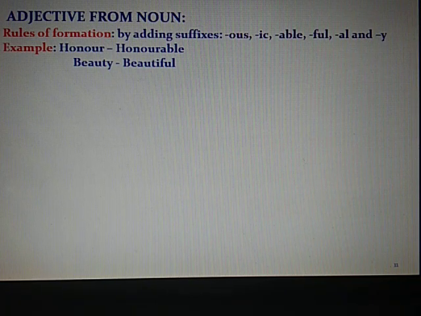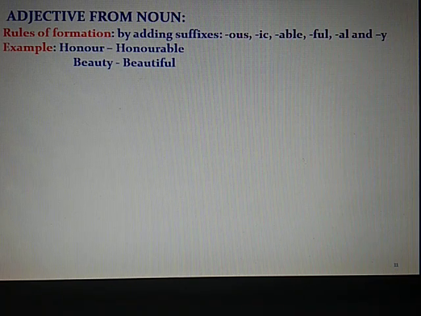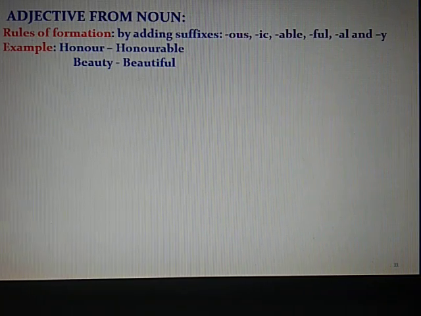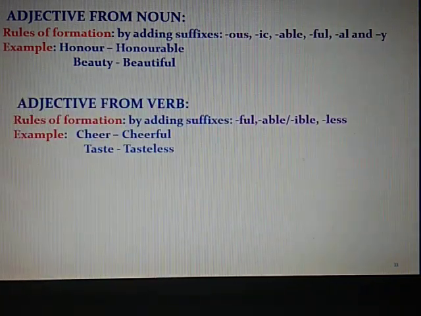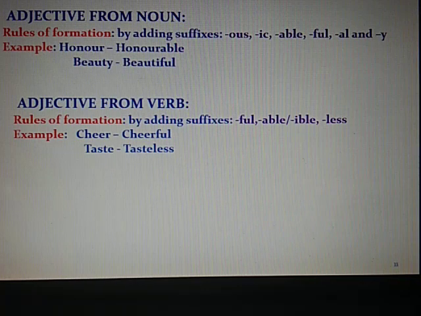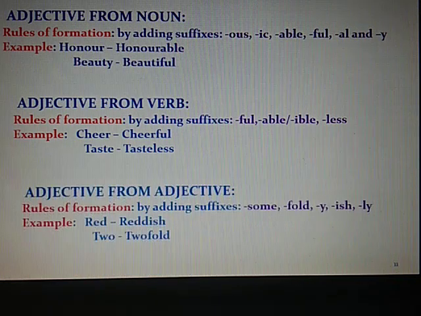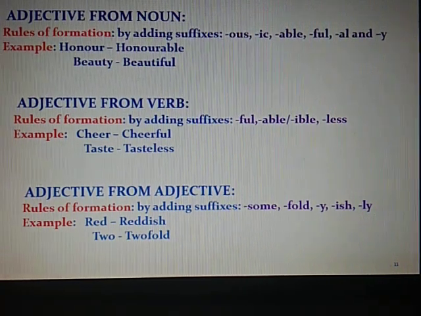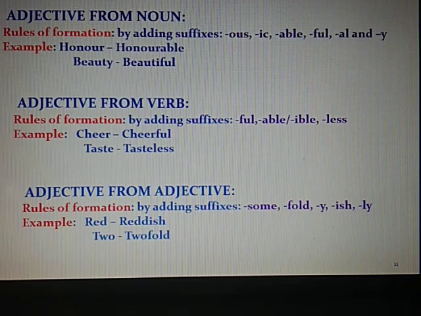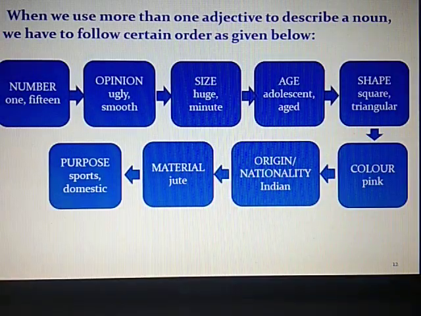Adjectives are formed by adding suffixes like ous, ic, able. From honor, it will become honorable. From beauty, it will become beautiful. Now adjectives from verbs: cheer will become cheerful, taste will become tasteless. Adjectives from adjectives: red will become reddish, two will become twofold.